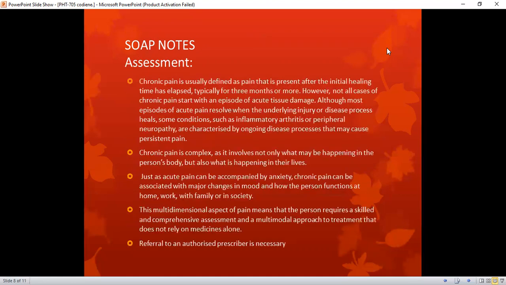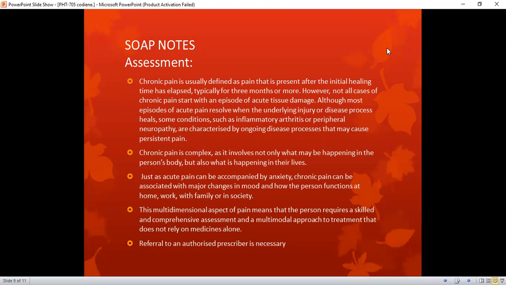Assessment. Chronic pain is usually defined as pain that is present after the initial healing time has elapsed, typically for 3 months or more. However, not all cases of chronic pain start with an episode of acute tissue damage, although most episodes of acute pain resolve when the underlying injury or disease process heals. Some conditions such as inflammatory arthritis and peripheral neuropathy are characterized by an ongoing disease process that may cause persistent pain.